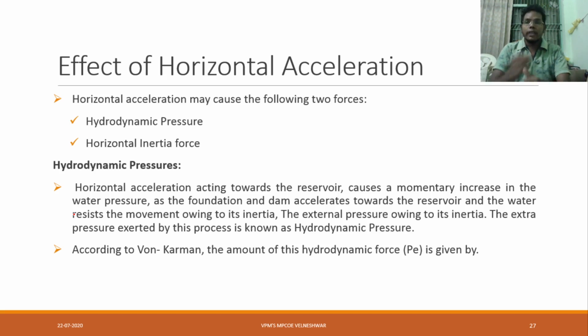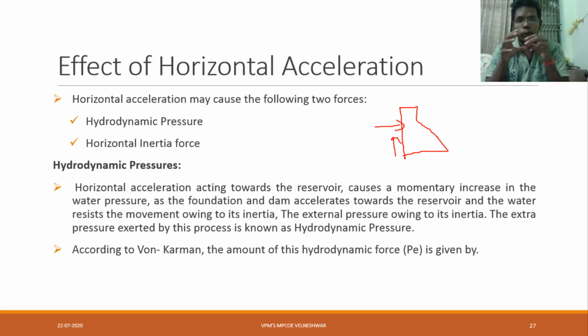Our topic name is the effect of horizontal acceleration. What is this horizontal acceleration? Suppose this is our dam. Whatever the forces are, vertical is not important here, but horizontal is important for us.